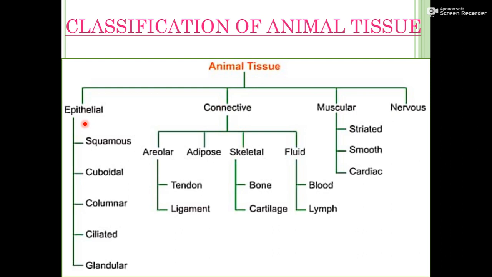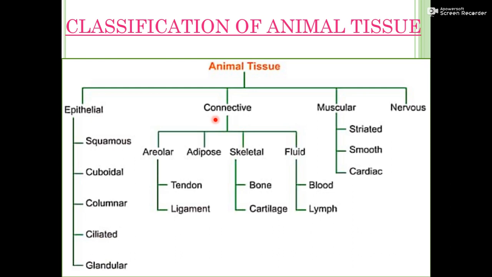Epithelial tissue is a kind of protective tissue present in animals. On the basis of its function and its location, it is categorized into different types. First is squamous, second is cuboidal, third is columnar, fourth is ciliated, and fifth is glandular. We will discuss them in detail.